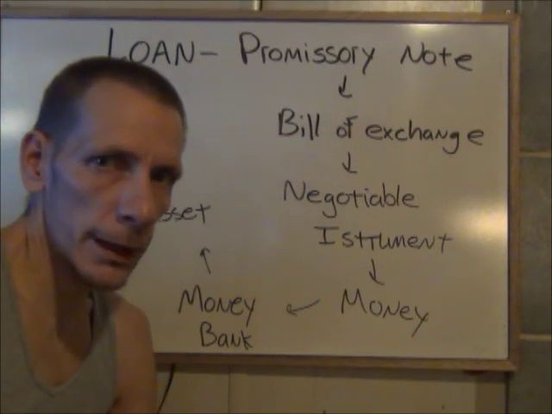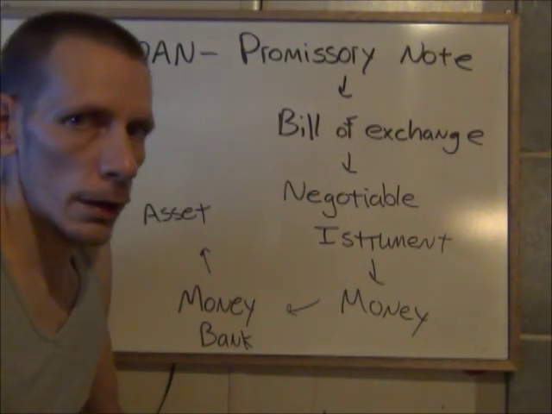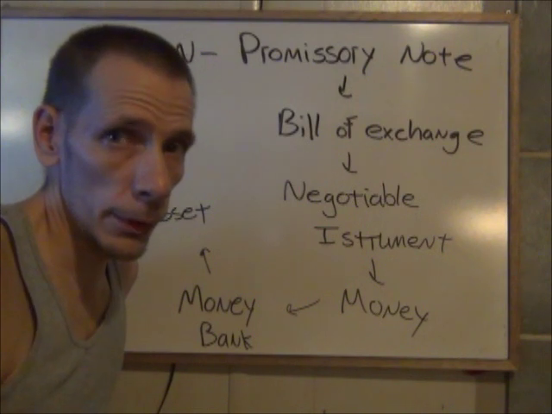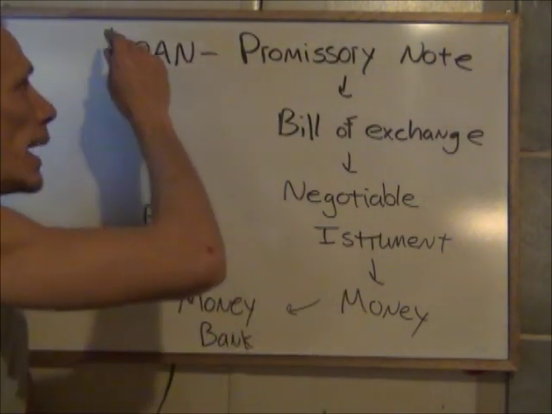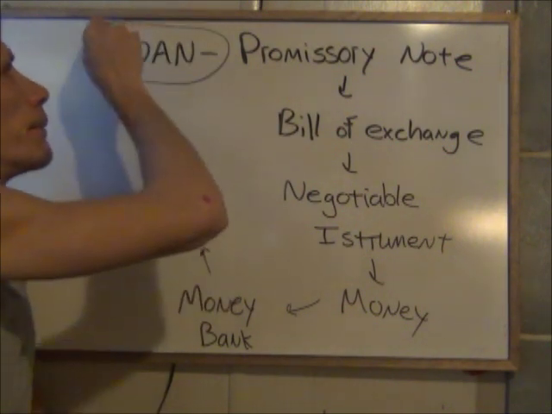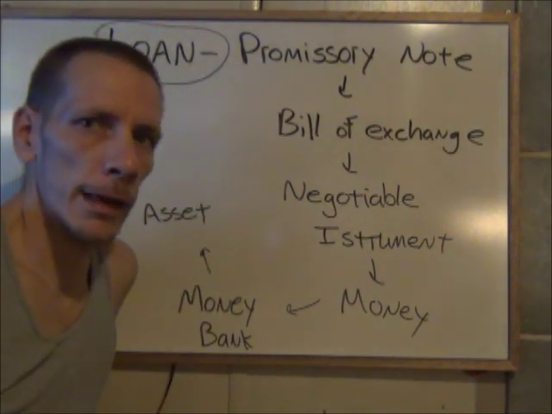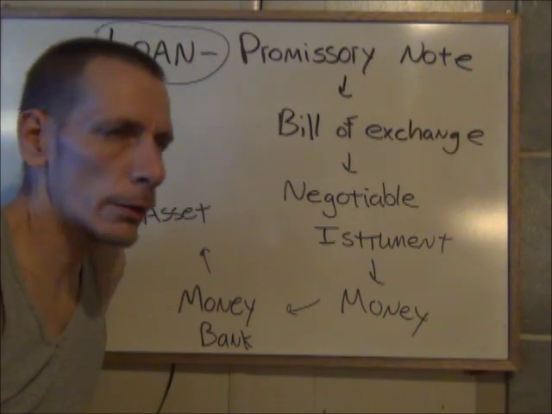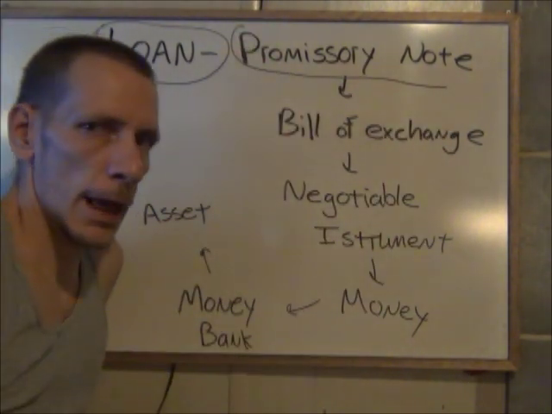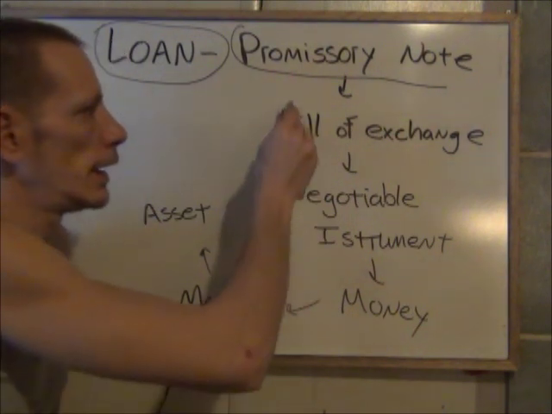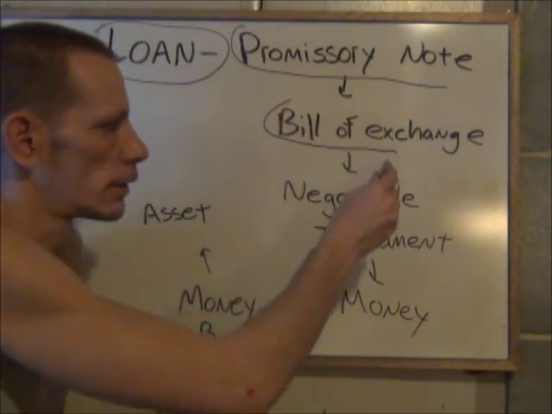So the final rundown on all this is that we, as people, persons, human beings, men, women, go to the bank and we ask for a loan. And instead of getting a loan, what we actually get tricked into doing is creating a promissory note. And a promissory note is a bill of exchange.